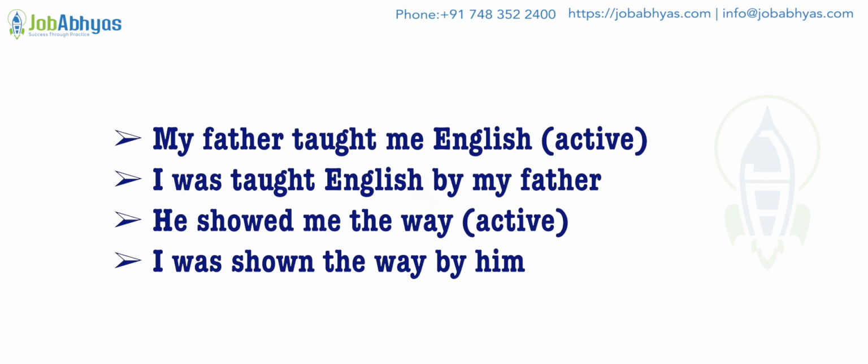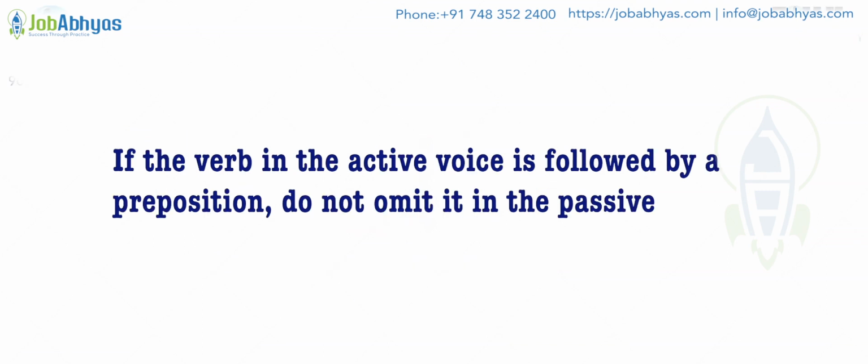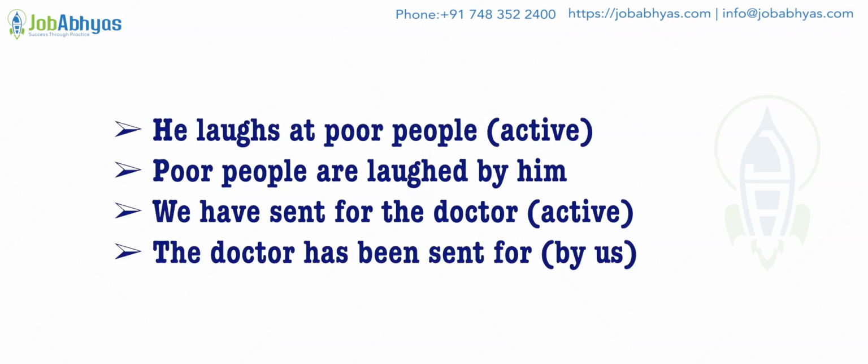Again, he showed me the way. Active. I was shown the way by him. Passive. If the verb in the active voice is followed by a preposition, do not omit it in the passive. Example: He laughs at poor people. Active. Poor people are laughed at by him. Passive. We have sent for the doctor. Active. The doctor has been sent for by us.